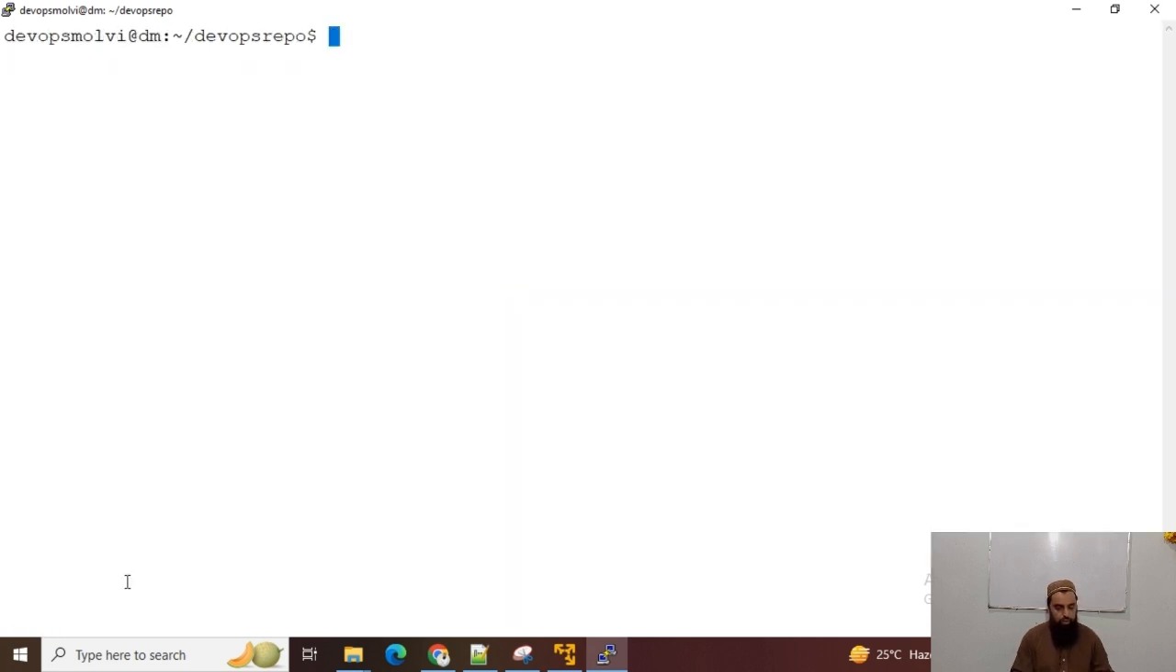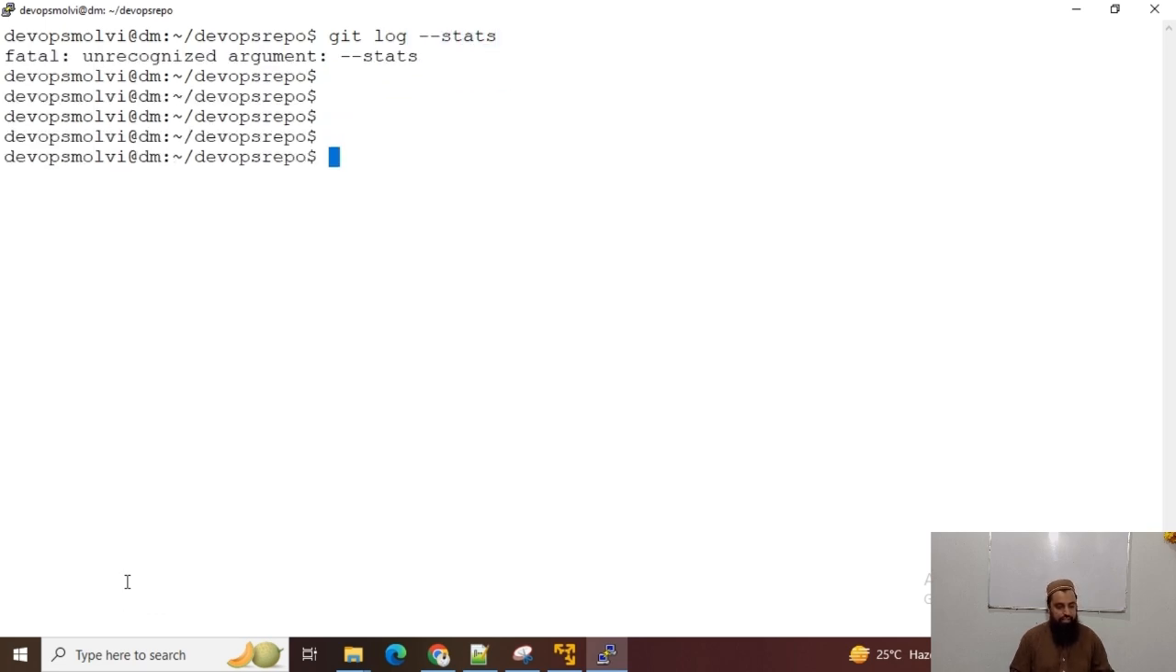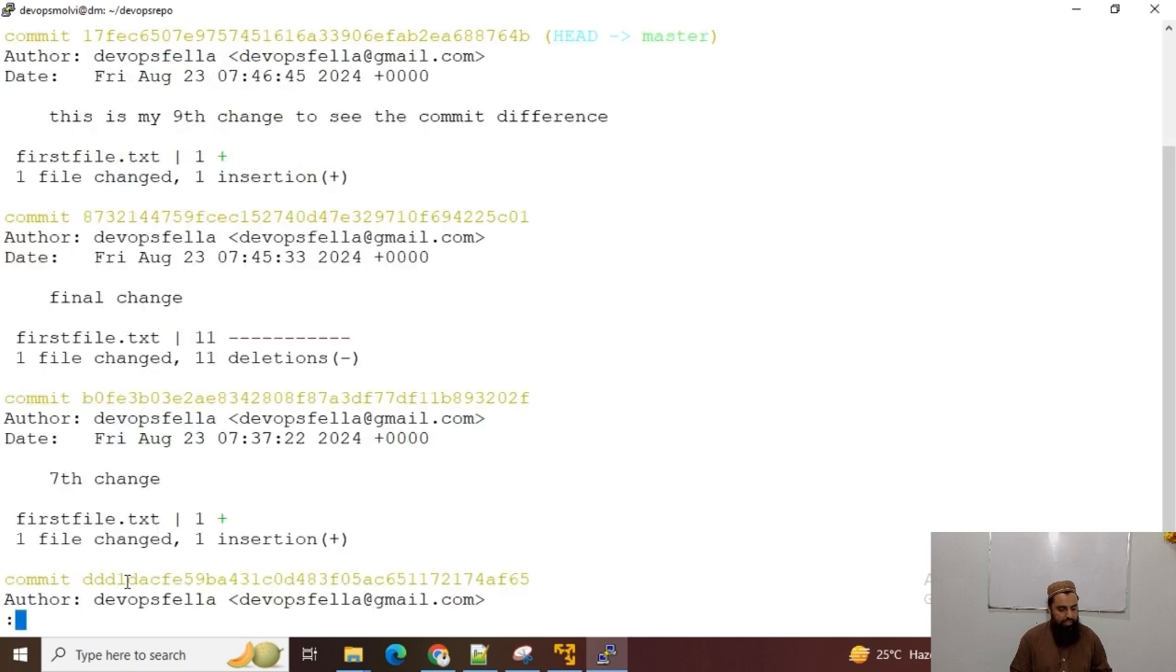Now guys, if I want to see which file was changed, though I have only one file, I can still use git log --stat. Now I can see that only this one file has been modified. So git log --stat shows us which file was modified in the last commit. Okay, so this is also a useful command.